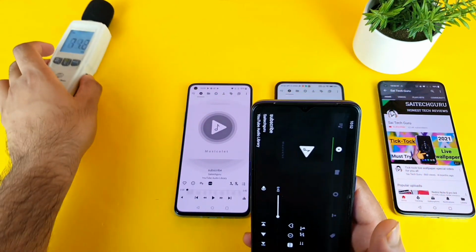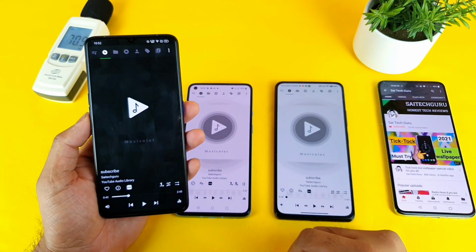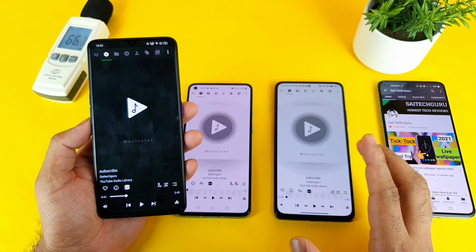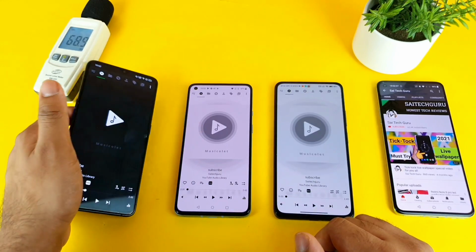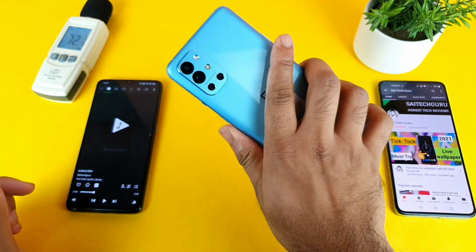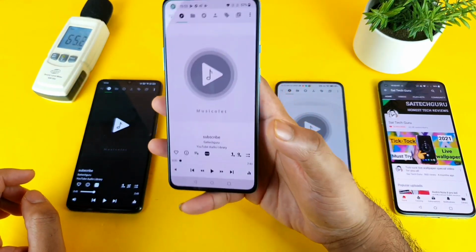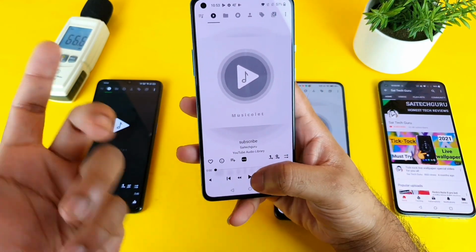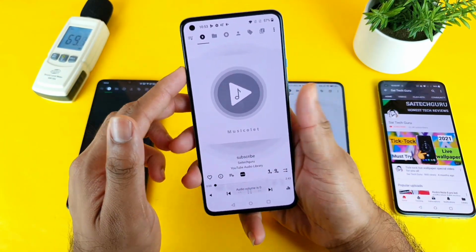As you can see friends, both top and the bottom loudspeaker both recorded more than 100 decibels every time, as you can see. That is what the testing right now I'm trying to do. So let's move to the OnePlus 9R. So it is a OnePlus 9R. So let's see friends, how will be the OnePlus 9R keeping up with the volume.